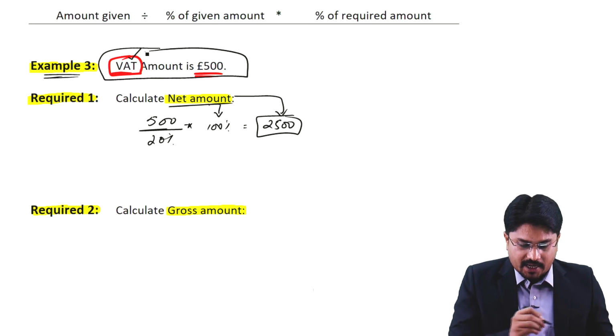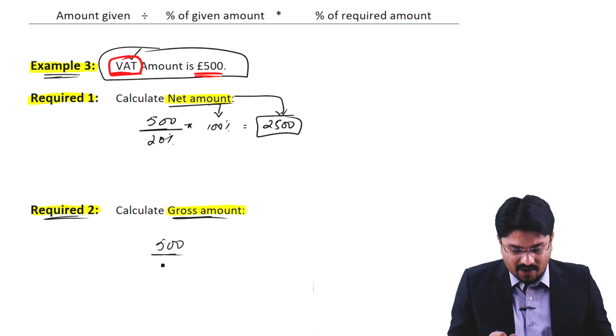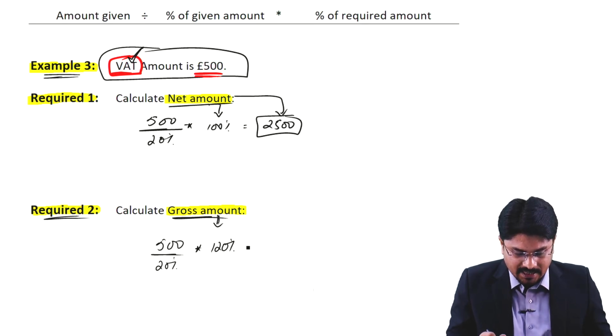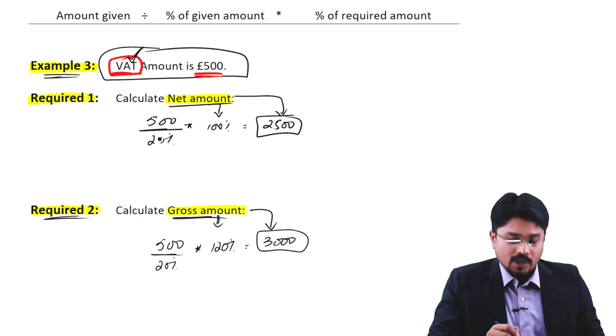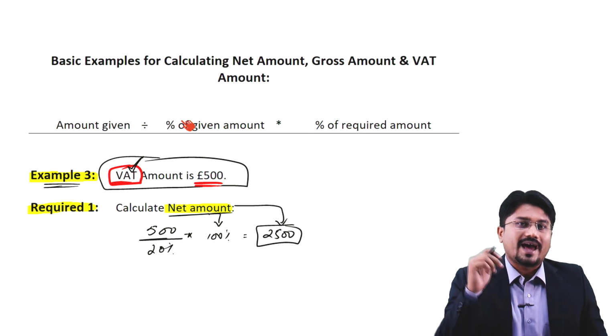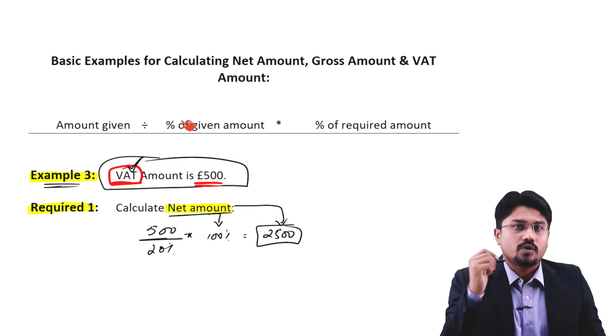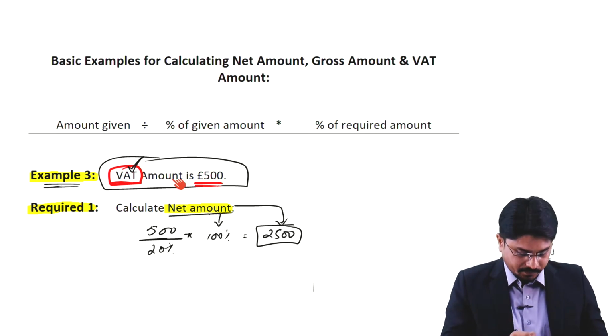Using this same information in requirement 2, we are going to find the gross amount. Again 500 is given and this 500 is a VAT amount. So dividing by the VAT percentage, now we are finding the gross amount. So the gross amount percentage is always 120%. Resultingly, we ended up with the value of the gross amount, that is 3000. So basically, we use this formula to calculate the VAT amount, the gross amount or the net amount as per the things given in the scenario.